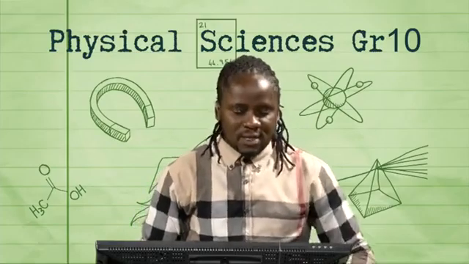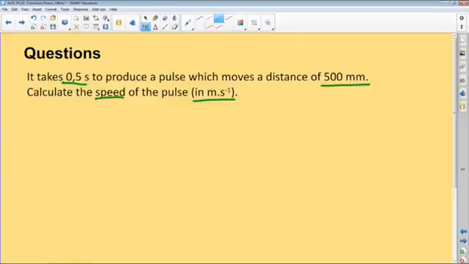Okay, welcome back, learners. Let's look at the question very quickly and do the feedback so that we can do an overview, a summary of everything. Remember, we're given the time, and the units are meters per second. Remember from your maths in grade 9, when we talk of speed, we shall use the symbol V, and speed is measured in meters per second. With that in mind, V is equal to the distance moved by the pulse divided by the time it took the pulse to move that particular distance.